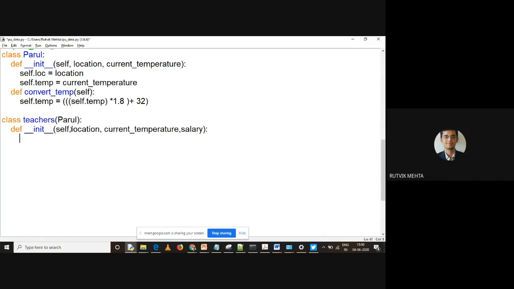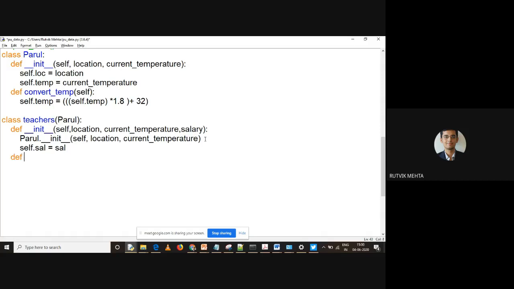And we will call the parent class constructor over here. So Parul.__init__, and let me just copy paste these things. Okay. And then, sorry, there shouldn't be any comment. And then we are going to have one more variable over here, salary, right? So see, this is how it is going to work.